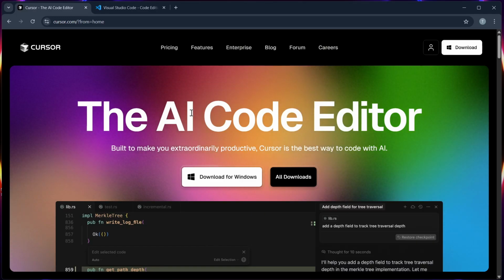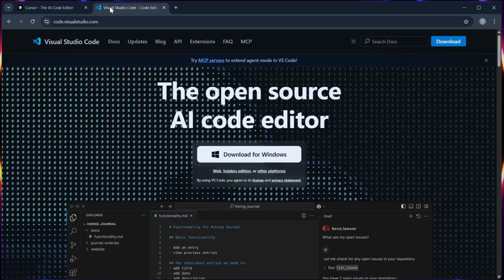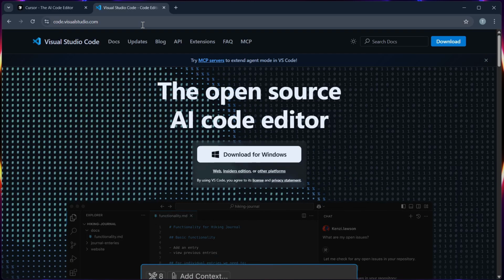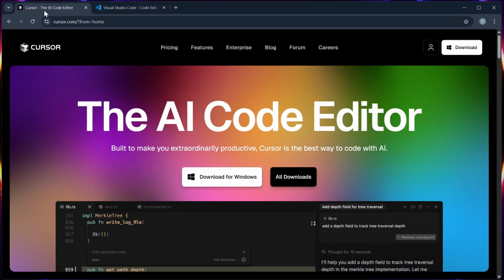Hello guys, in this video we will compare Cursor AI and VS Code to help you decide which is the best for AI coding. So let's compare both of them. Number 1, Interface and Developer Tools.